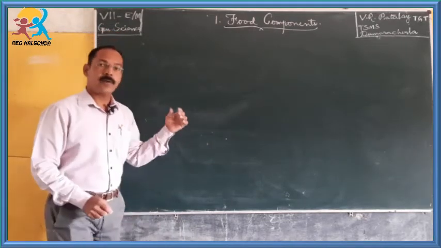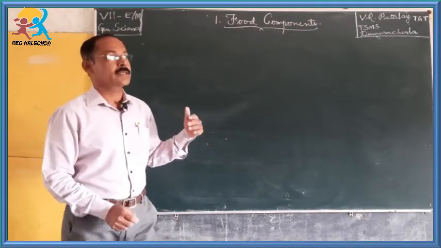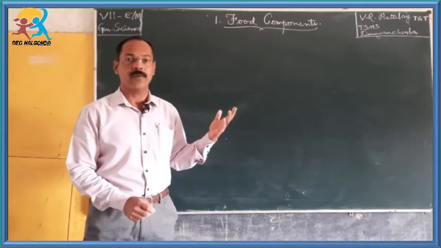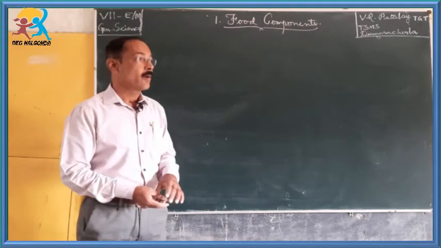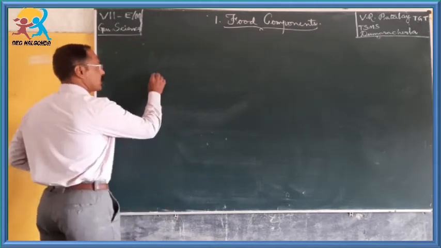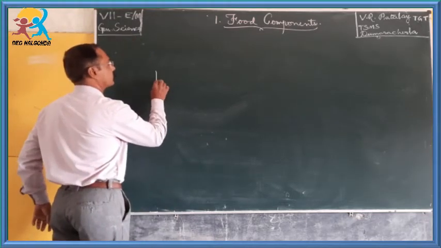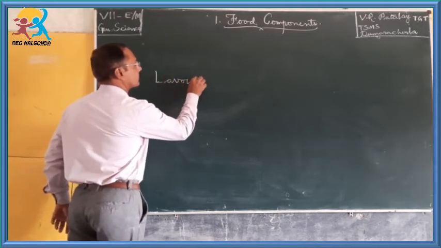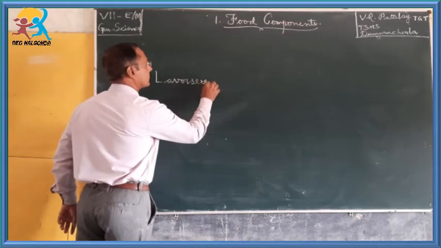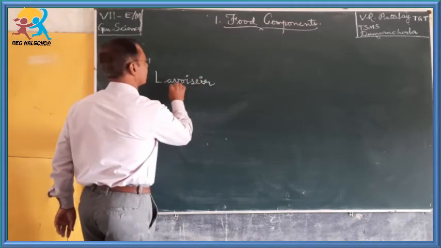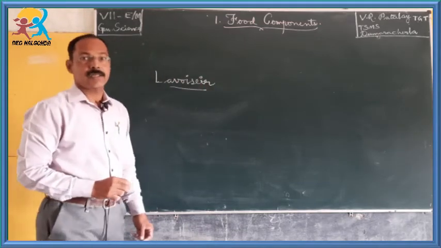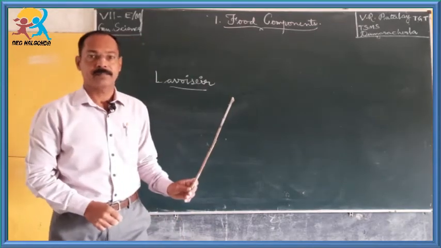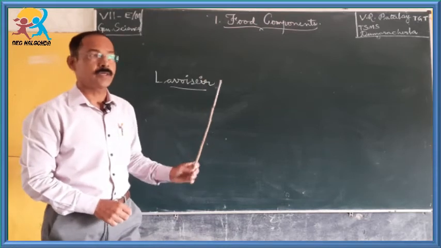Before the 19th century, more than 170 years ago, they did not have this knowledge. But then Lavoisier, a scientist of the 18th century, a Frenchman,